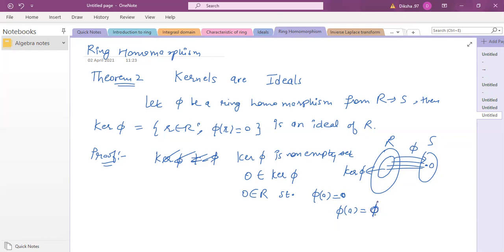Then since phi is a homomorphism, we can open it to be phi of 0 plus phi of 0. Yes. And then we can just subtract, so we get equal to 0. That way also you can do it.